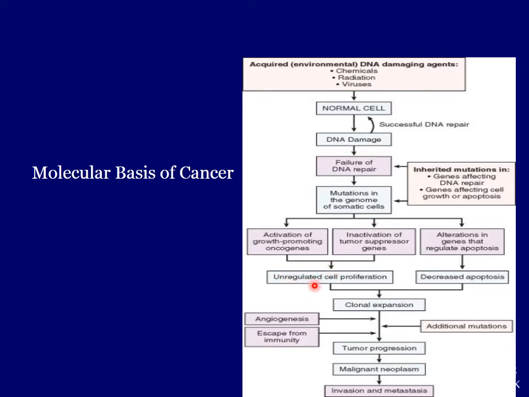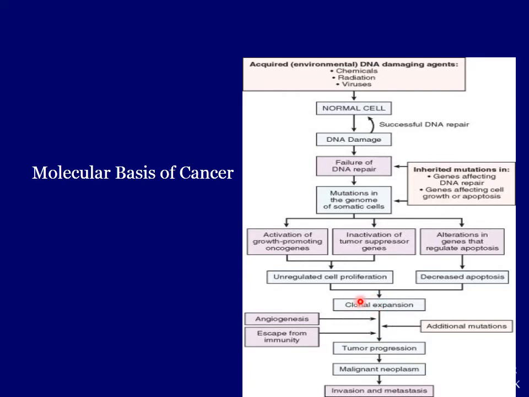There is unregulated cell proliferation, and because of decreased apoptosis, again the defective cells are not put to death because of the inability of the pro-apoptotic genes. So this results in decreased apoptosis and unregulated cell proliferation, resulting in clonal expansion of those damaged cells. The cells with the damaged genes are expanded, they are grown. So it is grown into a big colony.